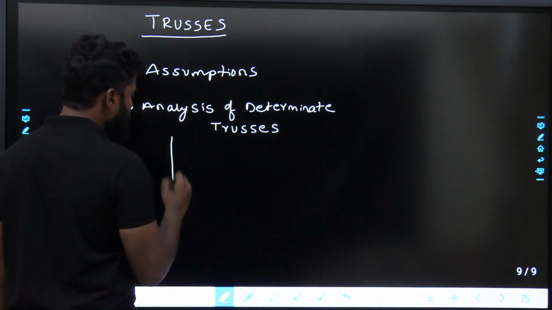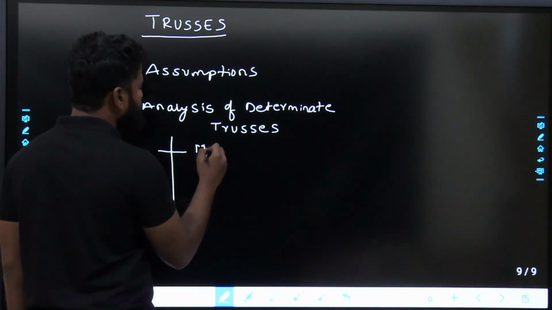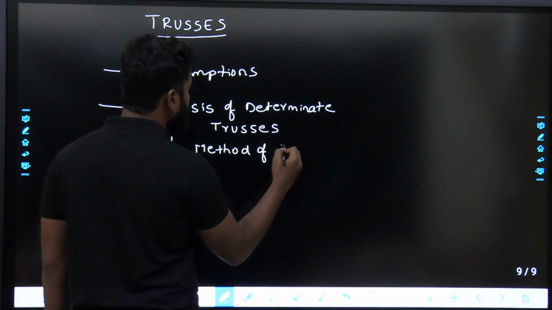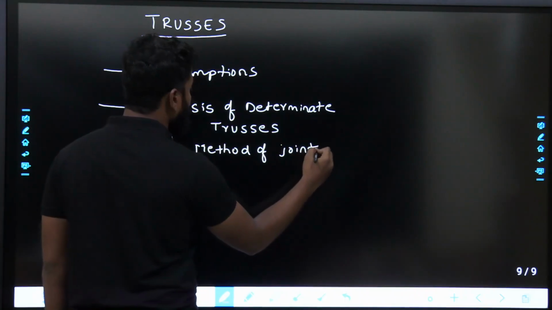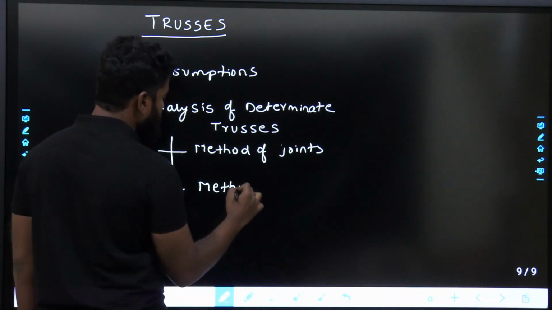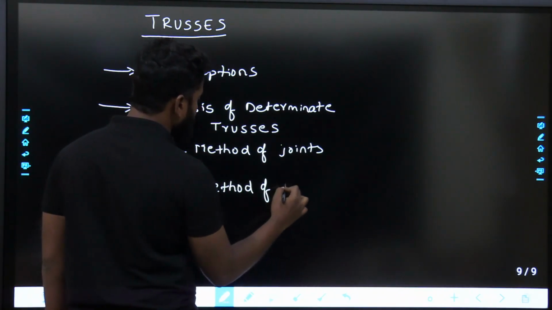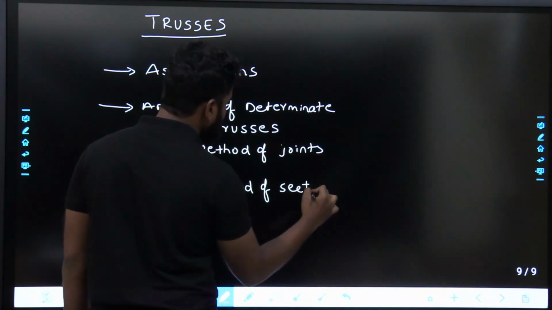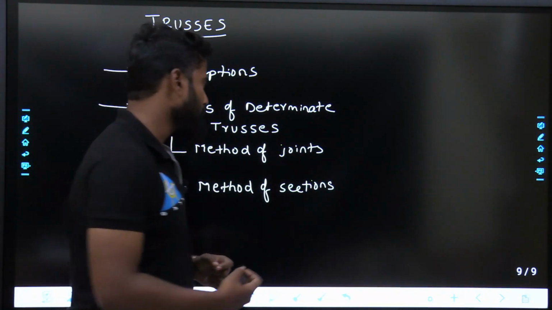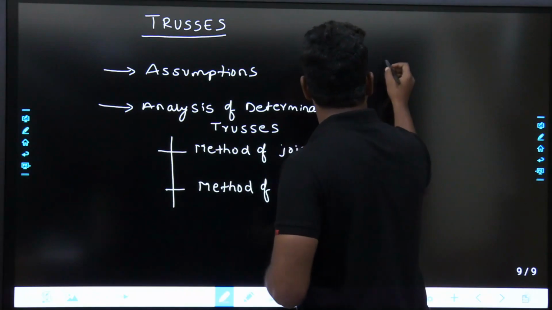In this we will be seeing two methods: method of joints and method of sections, which are used to calculate forces in the members.